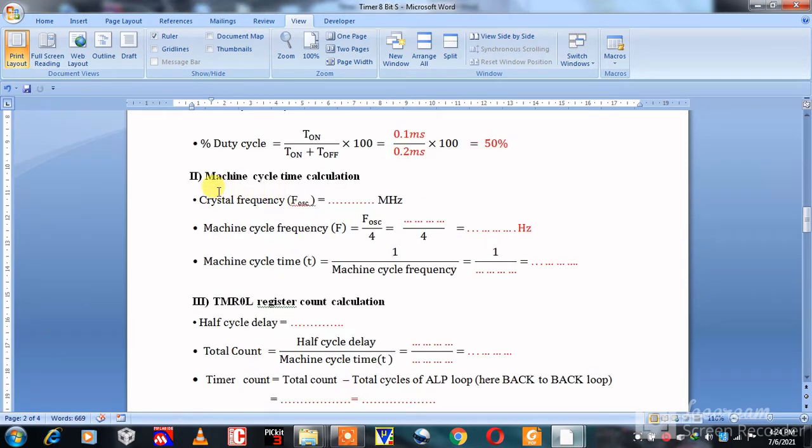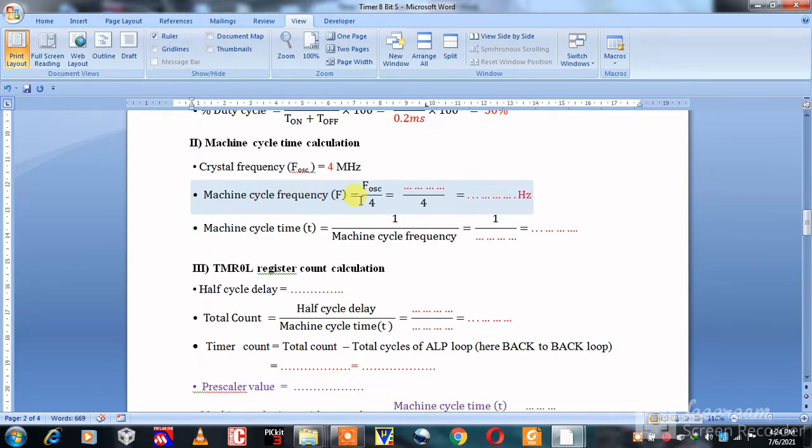Our second part is machine cycle time calculation. In machine cycle time calculation, assign the crystal frequency. We can connect a crystal from 4 MHz to 20 MHz, but here I assign the crystal frequency as 4 MHz. The machine cycle frequency is equal to the crystal frequency divided by 4, so 4 MHz divided by 4 is 1 MHz.